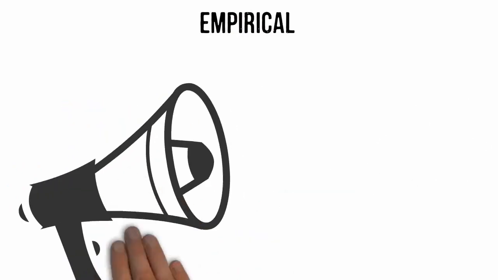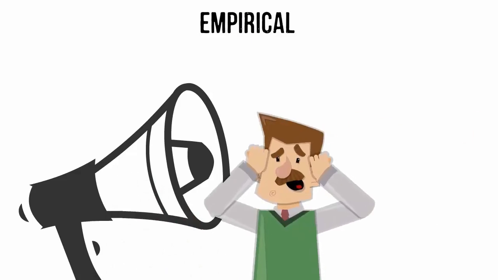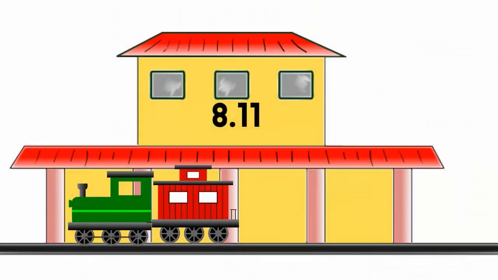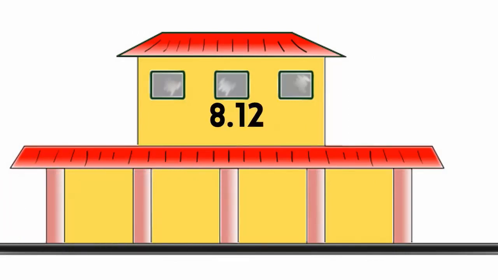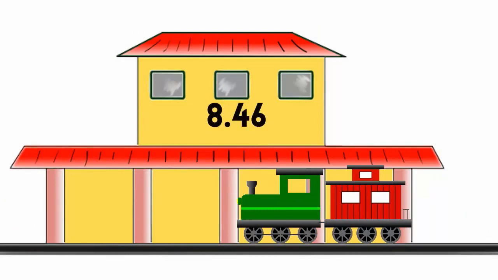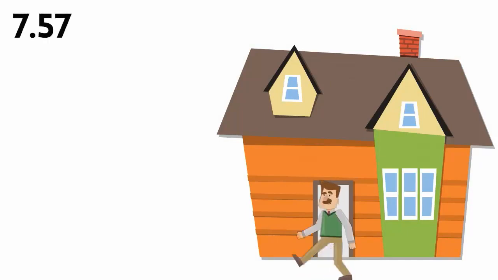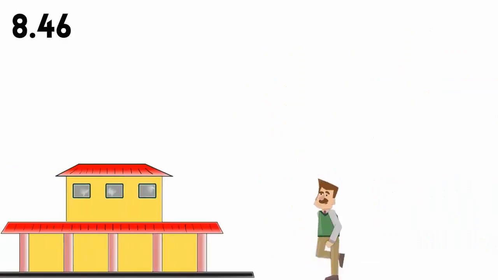This contrasts with theoretical and logical evidence which, though often plausible to our ears, do not always have their basis in fact. Let us take my journey to work, for example. Logically speaking, I know that my train leaves my local station at 8:12 and reaches its destination at 8:46. I know that it is no more than a 15-minute walk to my station from my apartment. Therefore, if I leave my apartment at 7:57, then I should definitely reach the station near work at 8:46, right?